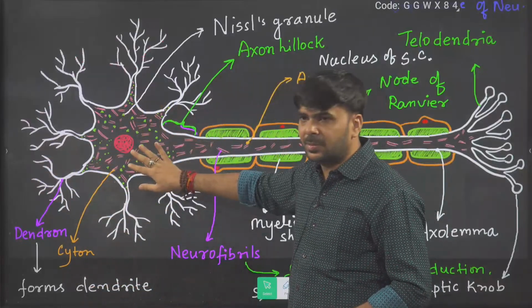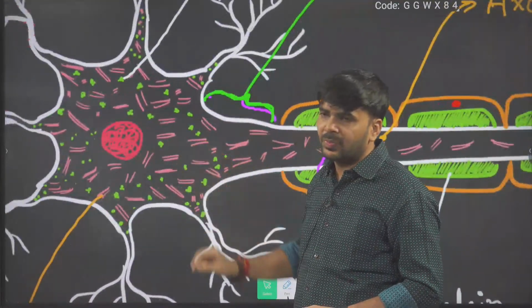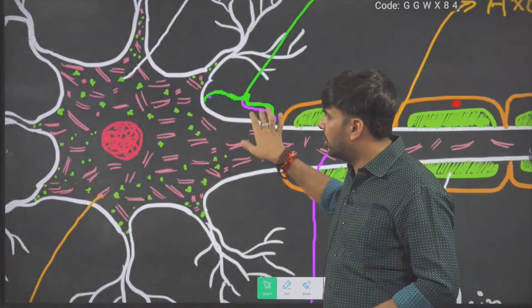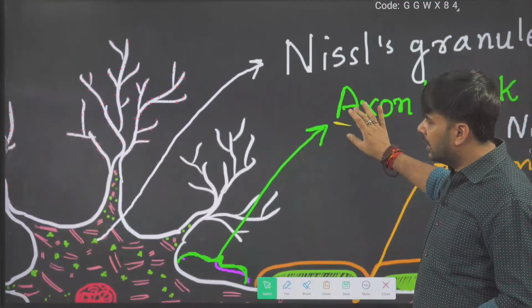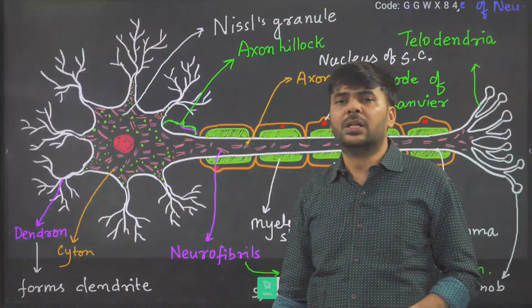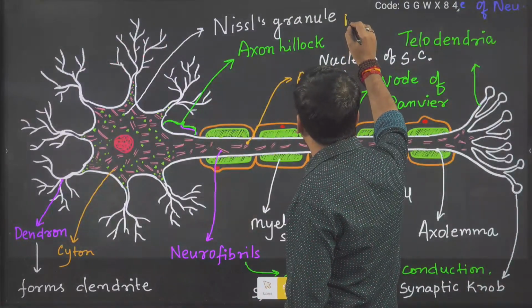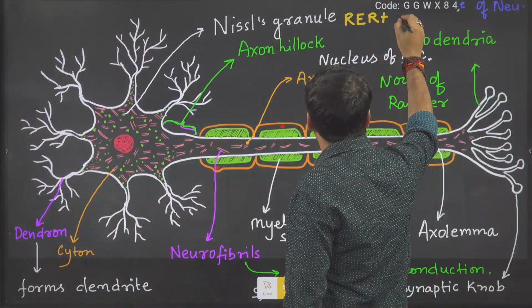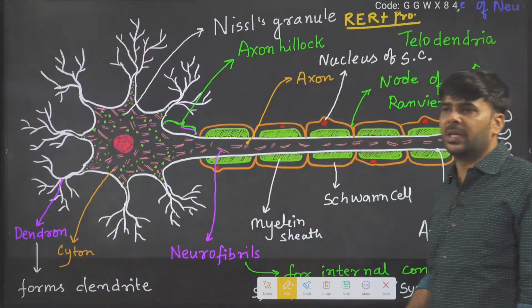Cyton we already discussed. Now you can see the red structures here. These red thread-like structures are called neurofibrils. The green dots you can see are called Nissl's granules. Nissl's granules help in active protein synthesis. It is nothing but the RER, rough endoplasmic reticulum, plus some proteins. It helps in protein synthesis.